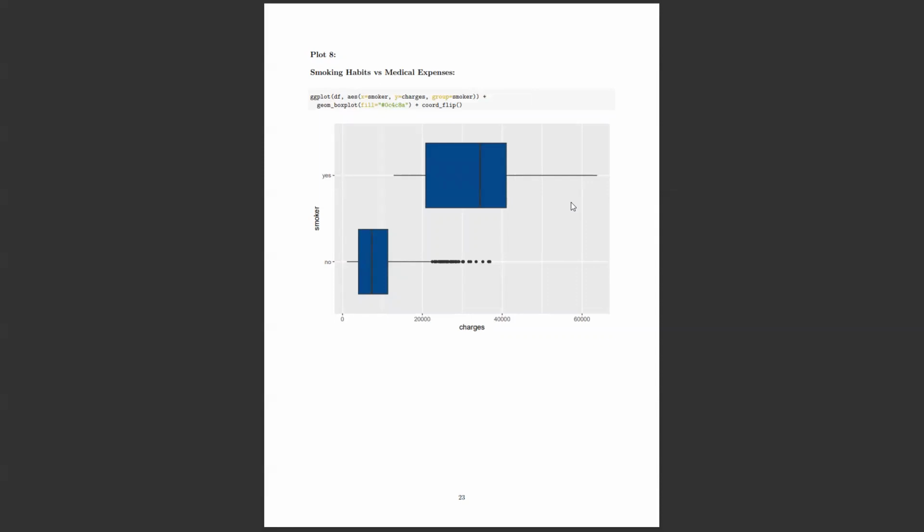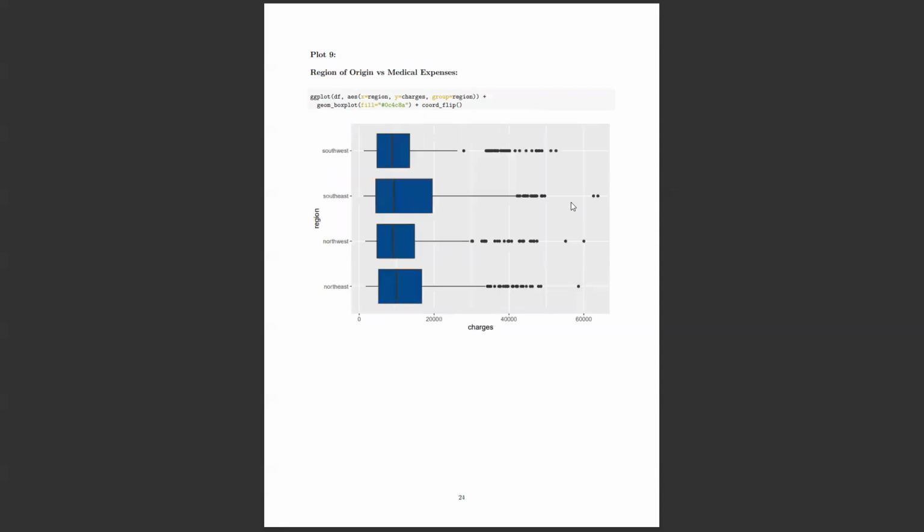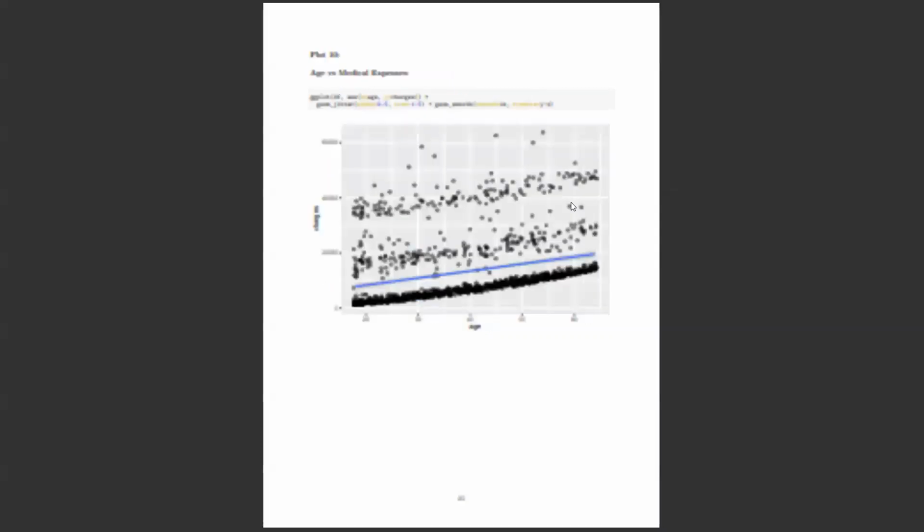And coming to the same plot, I have tried to do it with smoking habits. What are the medical charges of a person with a smoking habit, right? And the ninth plot is region, because these are the categorical variables, and that's what I have tried to do. And yeah, coming to the 10th plot, I just want to know the relation between age and medical expenses, right?